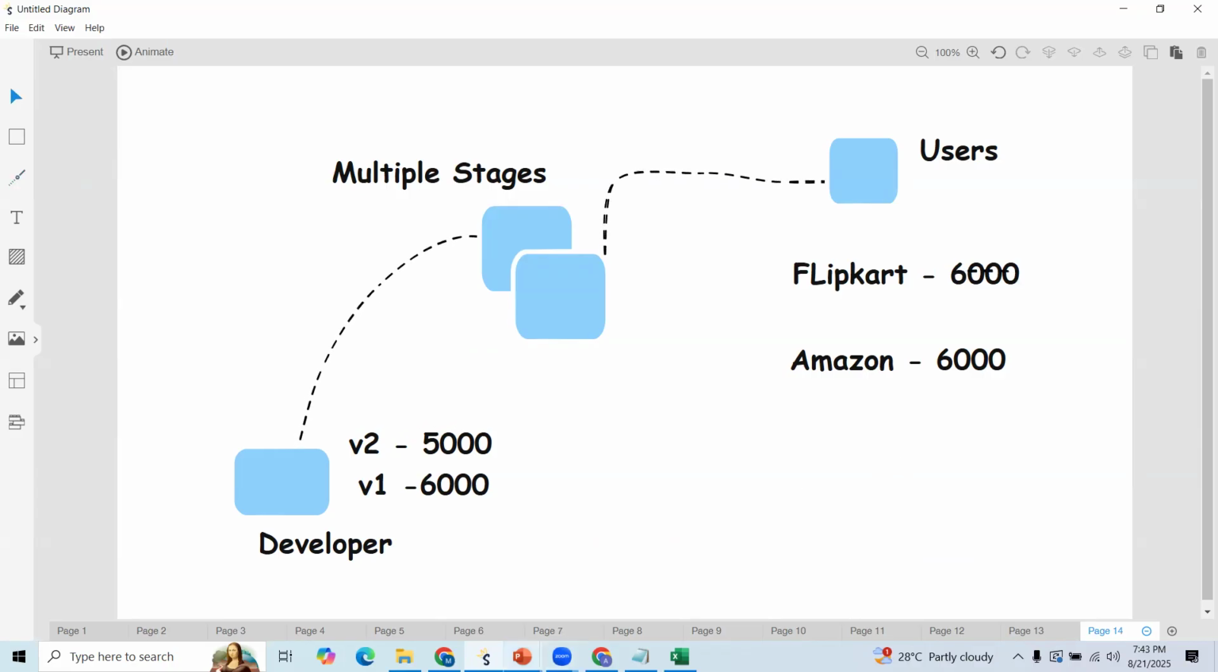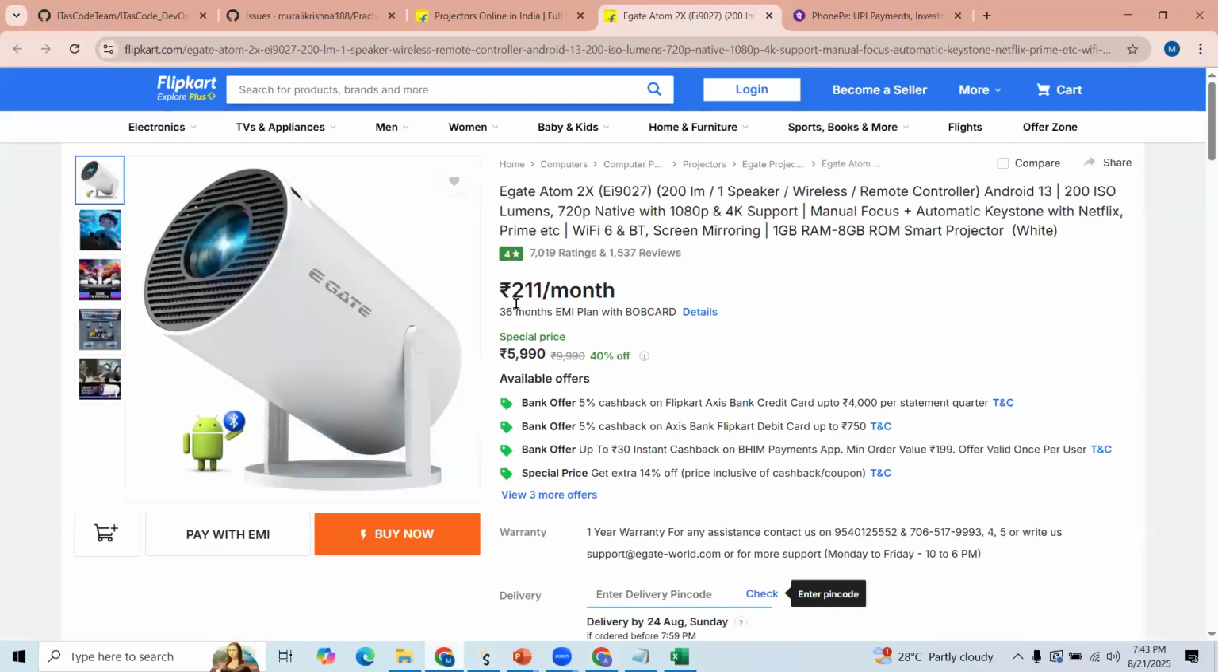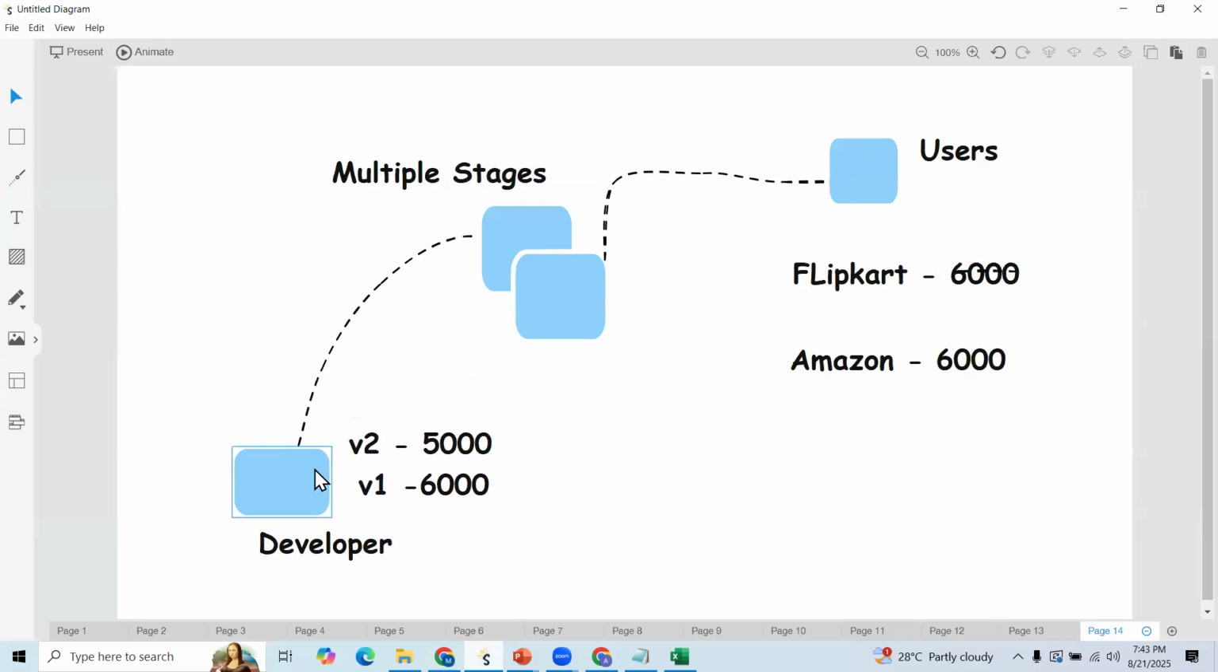For that, they need to make changes at the code level. First the developers need to make the changes in the code, and once that is done, they need to deliver these features or changes to users. But we are saying multiple stages, so here you can see the challenges.